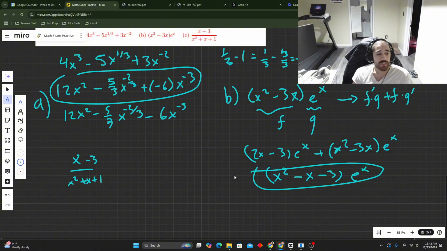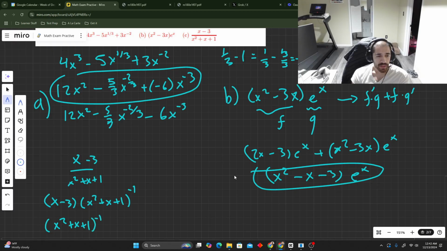I like to make this harder for myself sometimes. I don't like quotient rules, so I'll actually turn this into a product rule, with the inclusion of a chain rule. I like to put this up here and then say to the minus 1 power, and then I do product rule. I'll work out both just so y'all can see it. Derivative of the first one is just 1, so you're left with this.